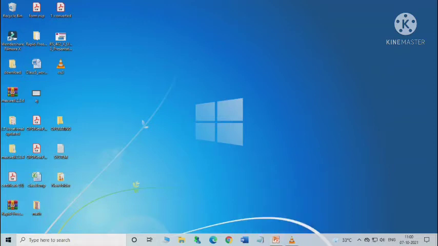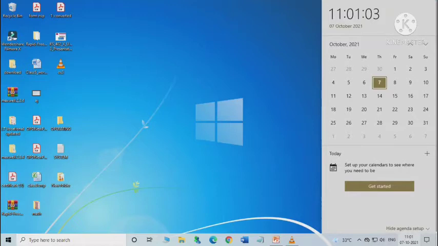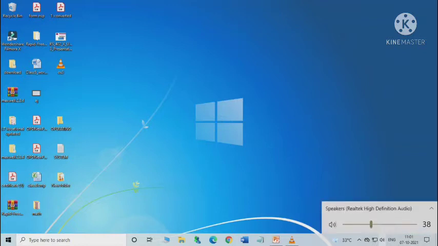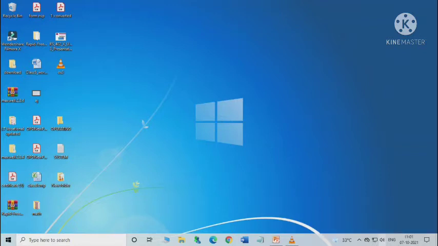Okay, next is the notification area. The right side of the taskbar is known as the notification area. It includes system date and time. Here you can see the system date and time, and a group of icons that tell the status and notifications about the programs running on a computer. For example, software updates, network connectivity, battery, speaker volume, etc.